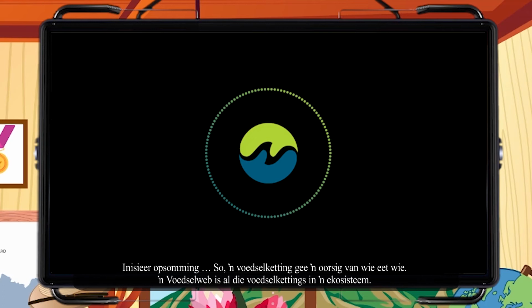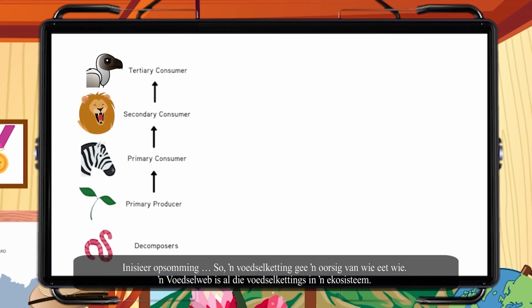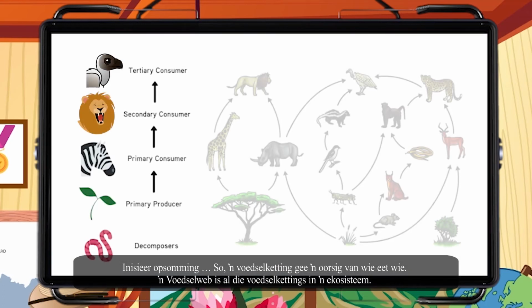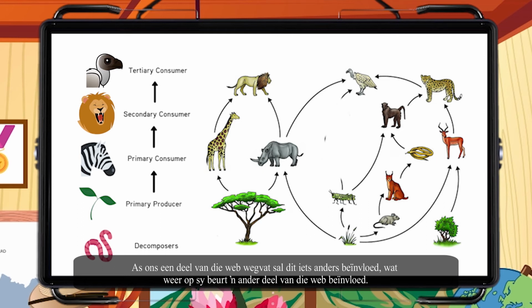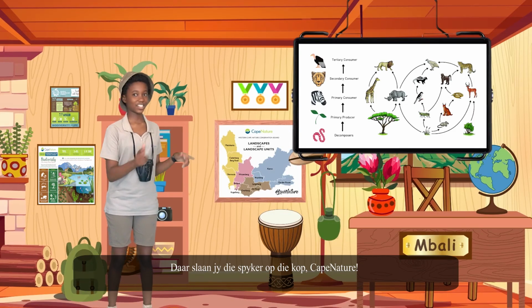Initiating recap. So, a food chain outlines who eats who. A food web is all of the food chains in an ecosystem. Each organism in an ecosystem occupies a specific level in the food chain or web. If we remove one part of the web, it will affect something else, which in turn affects another part of the web. Nailed it, Cape Nature.